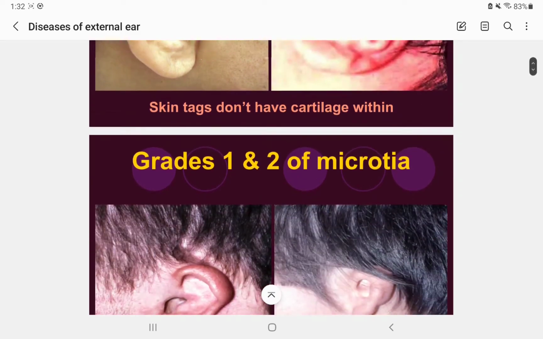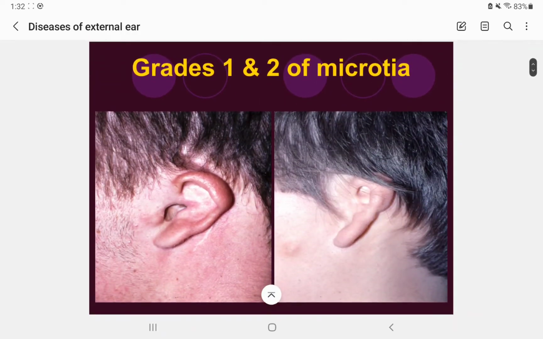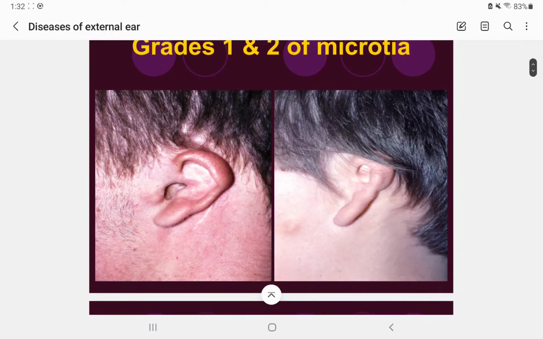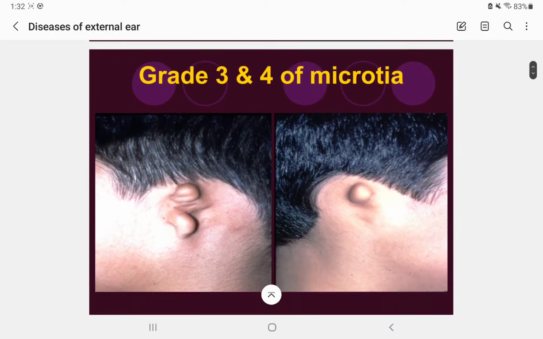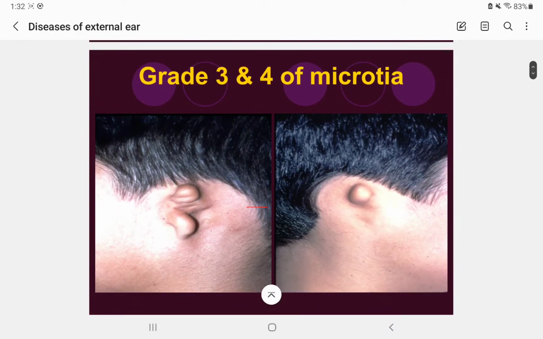All right, so now let's talk about microtia, meaning small auricle. Here we can see this auricle is relatively small. The face of the person is not shown here, but we can make out that this is a very small auricle. Grade 1 and 2 of microtia are as labeled, and in grade 3 and 4 there is no existence of the auricle. So small auricle, microtia.